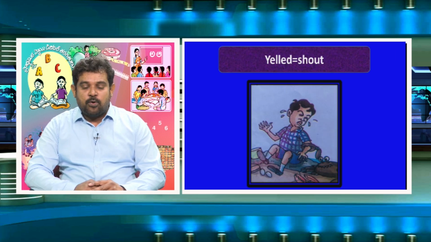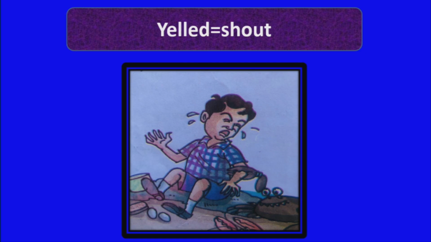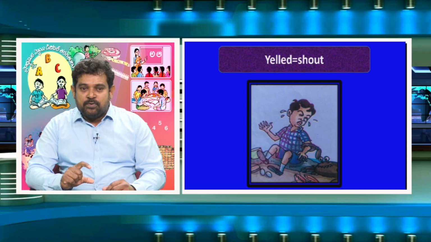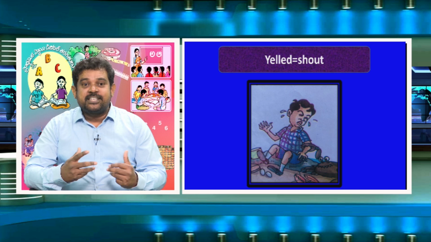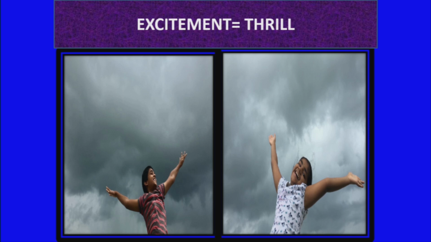Yelled, shout. See the crab pricking, holding with its pincers. Then Hari yelled with pain. Shout, yelled means shout. Excitement, thrill. See, a boy and girl were excited because by seeing the black clouds they feel that it's going to rain. So they were excited. Even in the story also, children were excited to go to a picnic.